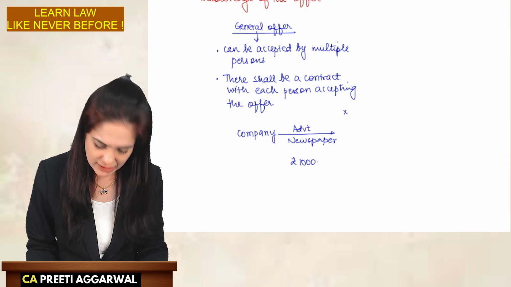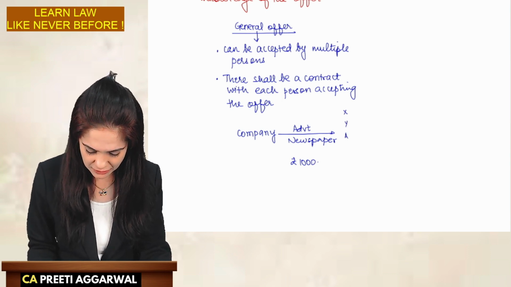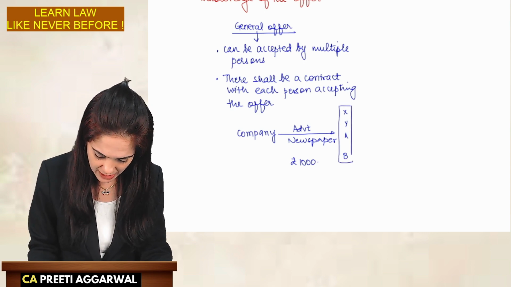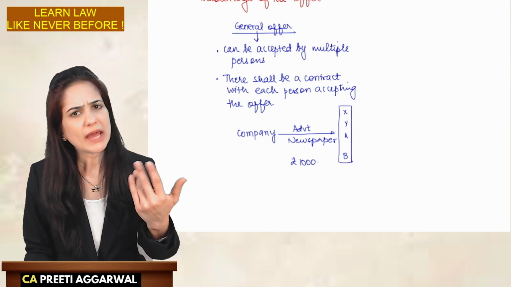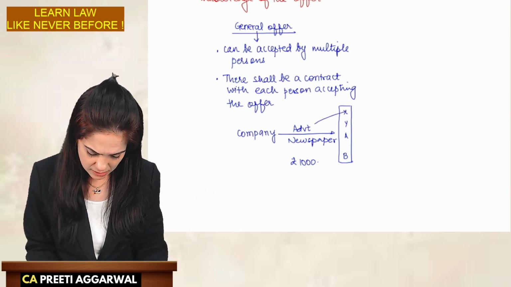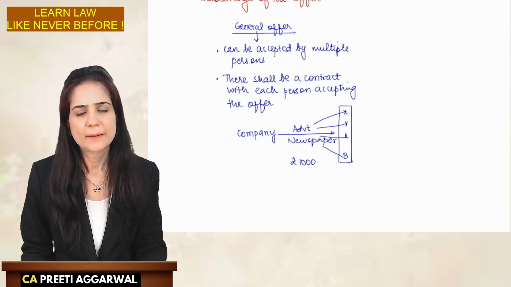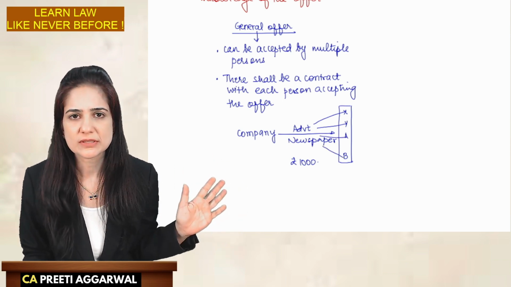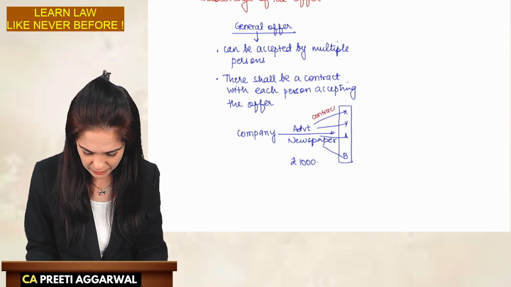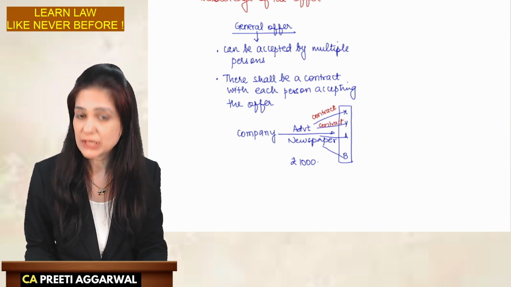So X tried this cream, did not work for her. Y tried, A tried, B. So this offer can be accepted by any number of persons. This is a general offer which can be accepted by any number of persons. There will be a separate contract with each one of them.